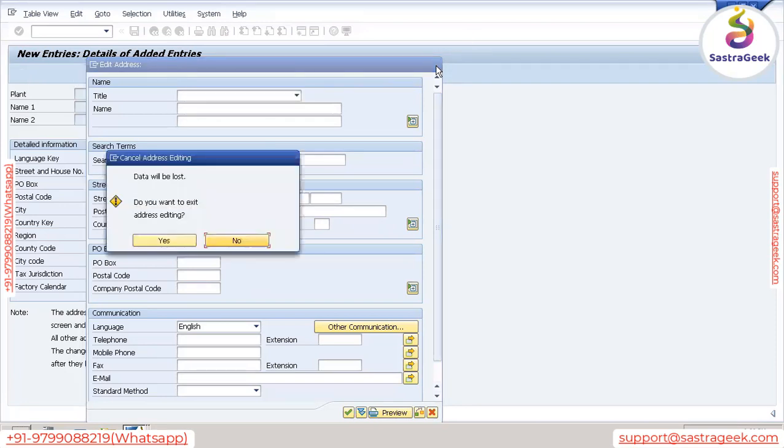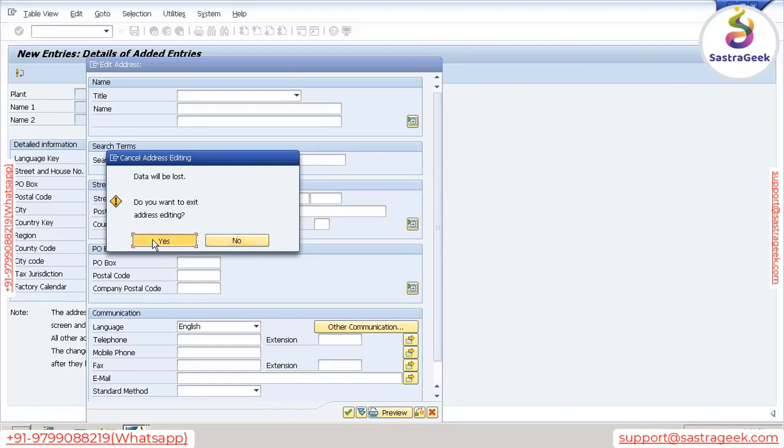But in a real time project, obviously most of the time you won't copy. Why? Because there will be people from every module. If you are getting any error, you will say, boss, see, I'm getting this error, please help me. Or you will send an email that while doing this, I'm getting this error. He has to resolve it. But here in the system, we are the owner. We need to play the role of SD, FI, everything, so that is why we are copying it.